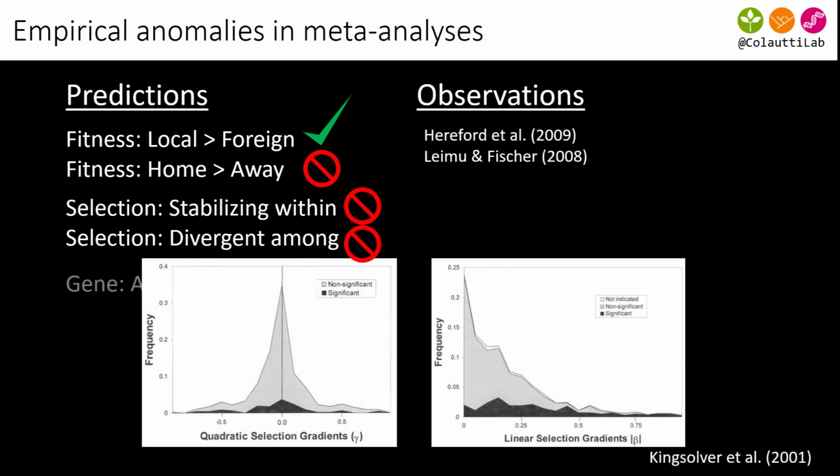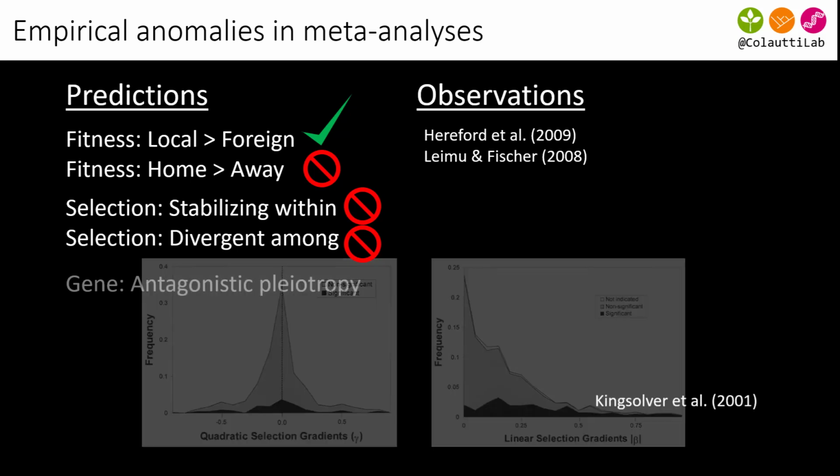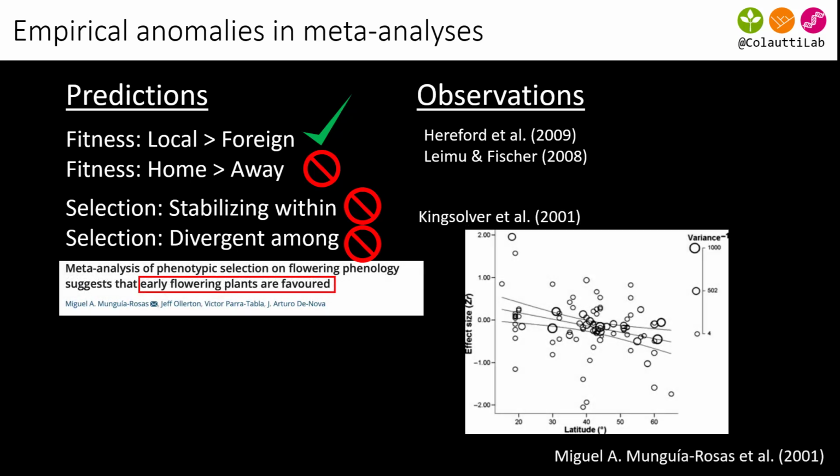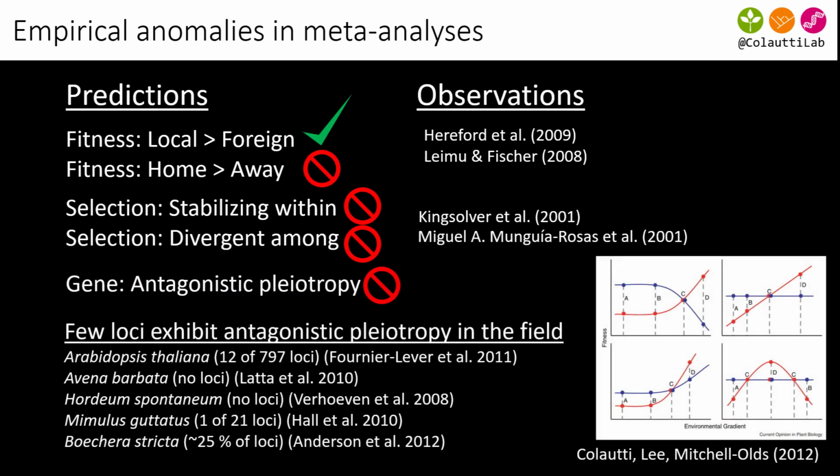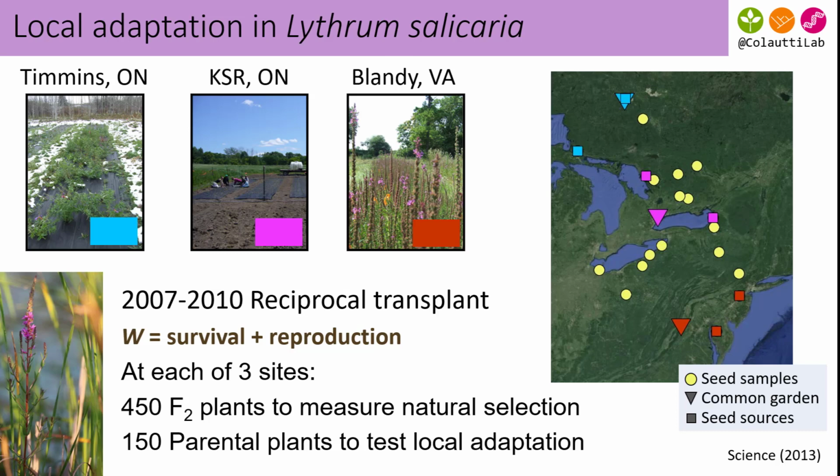There are also studies looking at natural selection, and these studies show that stabilizing selection is quite rare in natural populations, and directional selection is quite common. Here's an example of a meta-analysis on flowering time. Directional selection for early flowering is common, with the strength of directional selection changing with latitude. And then a few years ago, we looked at evidence for antagonistic pleiotropy. It's actually very rare. Let me give you an example from purple loosestrife to put some biological context here.